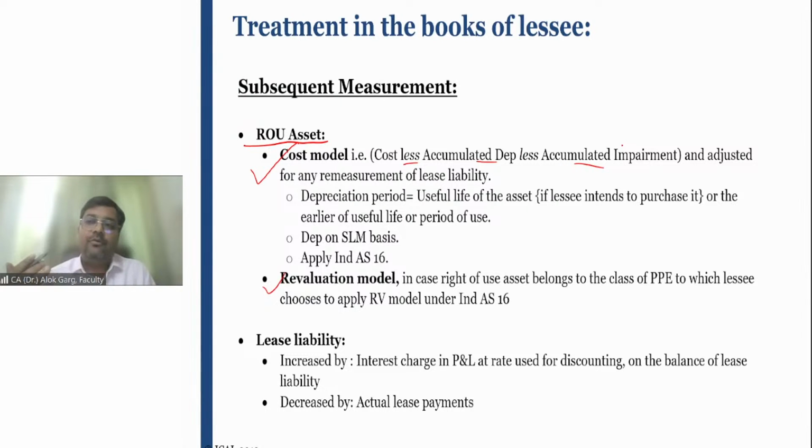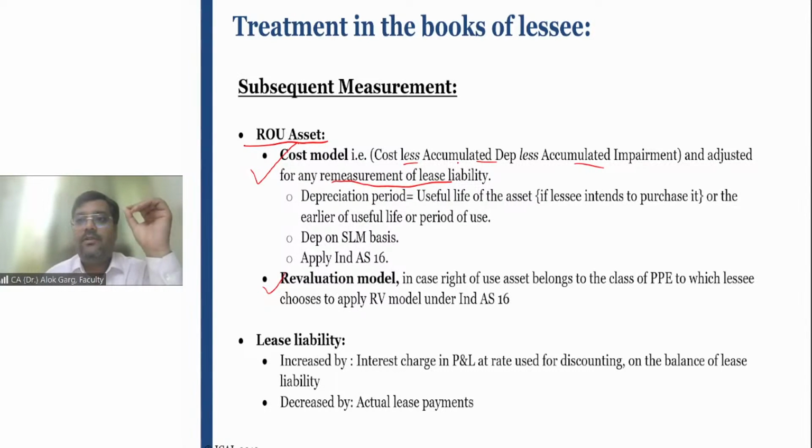So you have to determine the net block carrying value by reducing it by the depreciation. You have to charge the depreciation. If impairment is there, you have to charge the impairment. Okay. And then you need to get the value down for this right of use asset. And if there is a change in the lease term, or if there is a change in the scope of the lease, in that case, you have to remeasure the lease liability and take the impact in the right of use asset. We will discuss it later on, right?